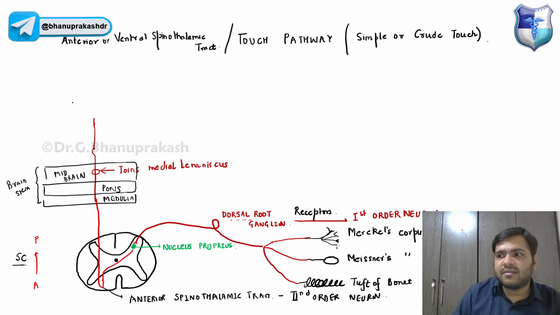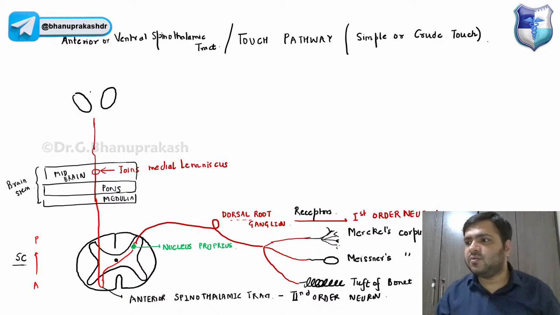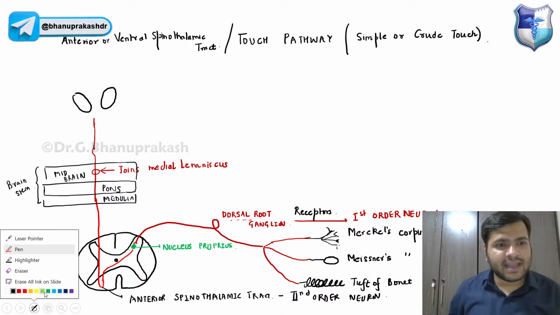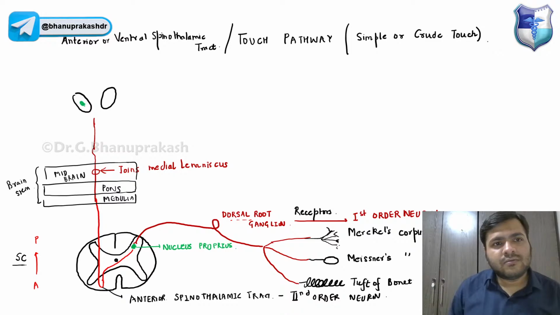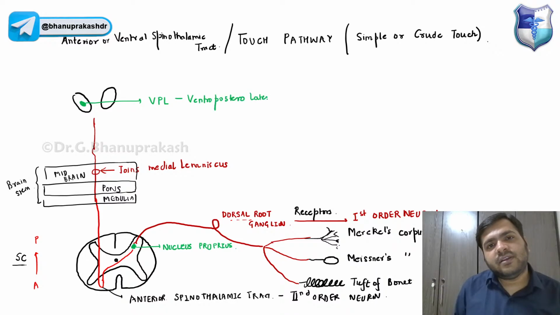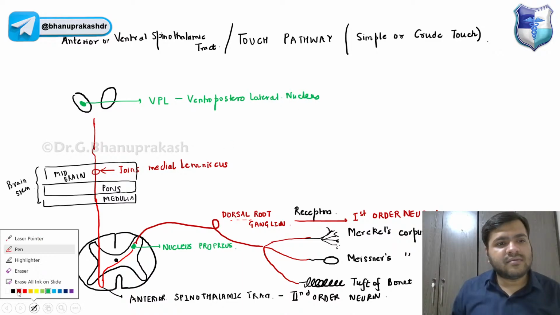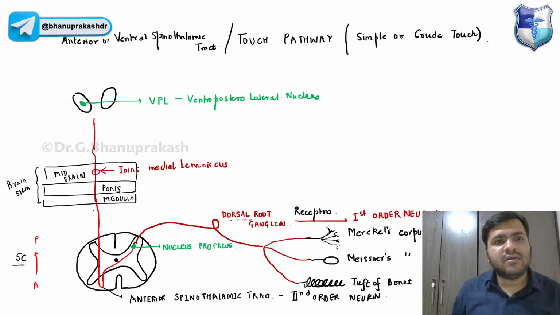In the thalamus, we have a nucleus called the VPL, the ventroposterolateral nucleus.